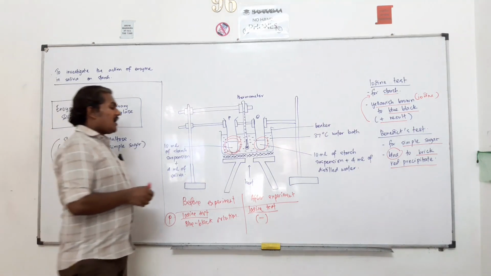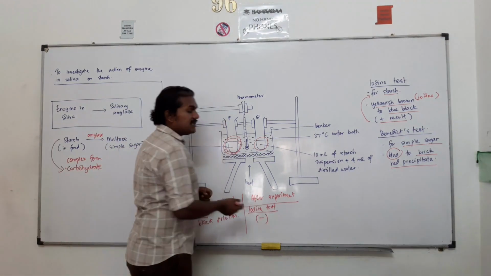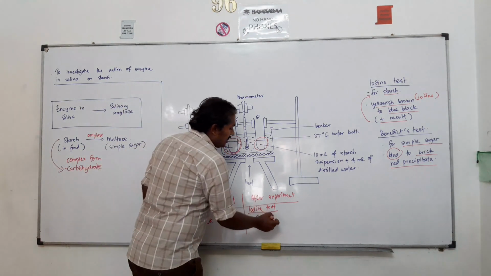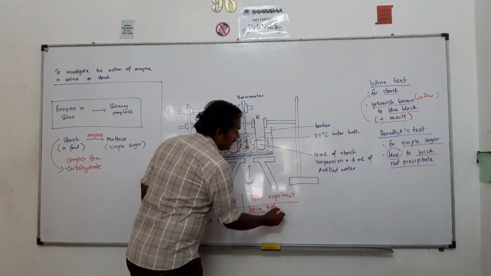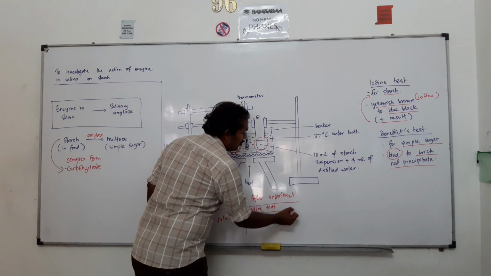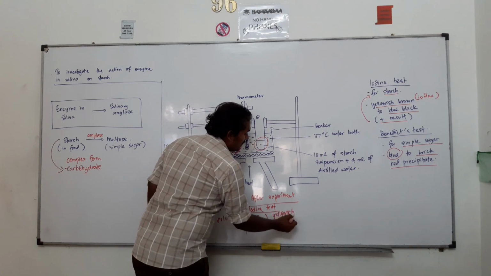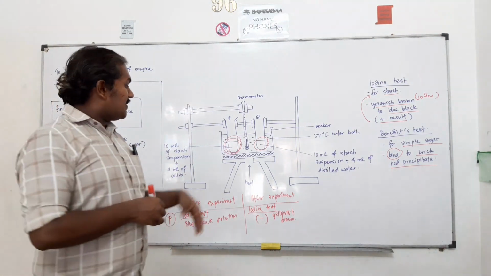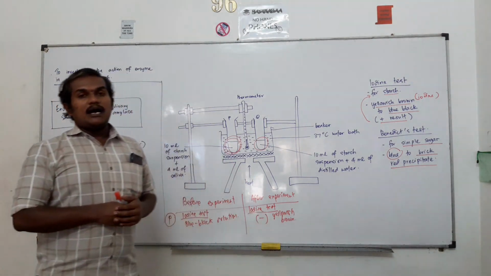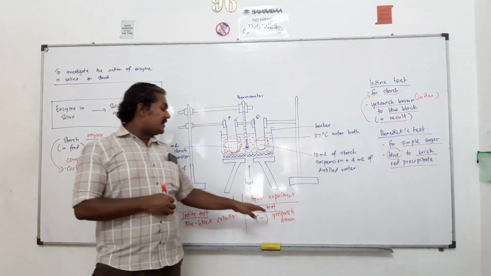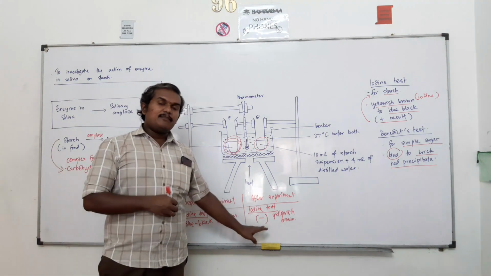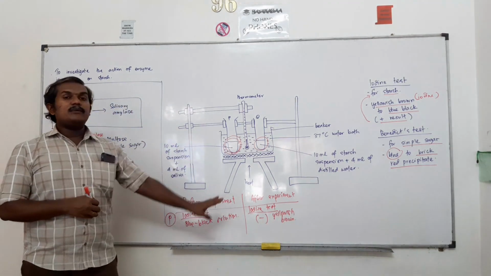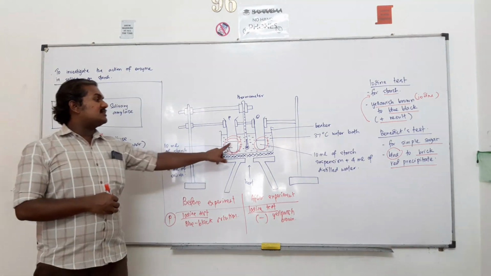That means I will be using iodine solution to do the iodine test. The color remains the same. The original color of iodine is yellowish brown, so the iodine test will still show the yellowish brown color. That means the color does not undergo any changes. This shows that there is no starch present here at all.